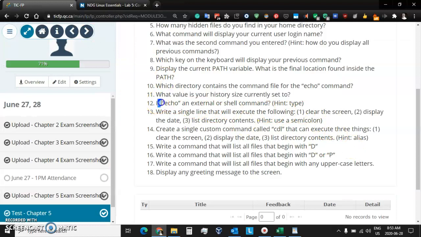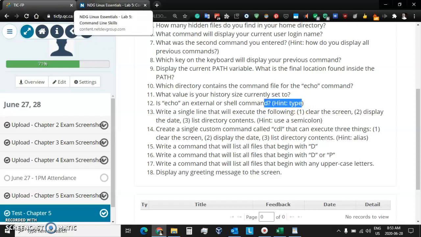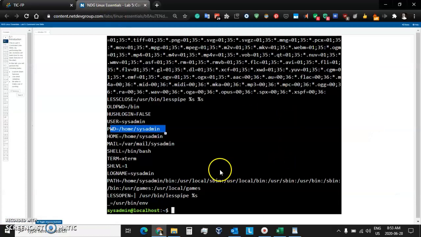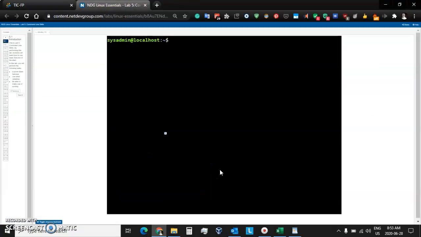In question 12, is echo internal or external? Well, if you want to know the type of command you're working with, use type. Now we have different types of commands. I'm only going to mention two types. We have commands that are loaded into the computer memory, into the RAM, when you start a bash shell. We refer to those as shell commands. Sometimes we call them internal commands.